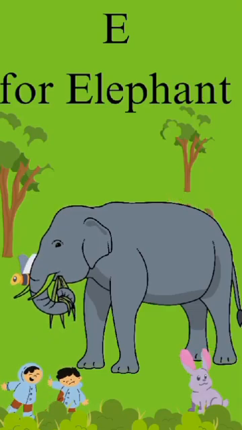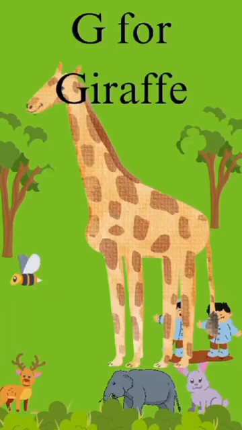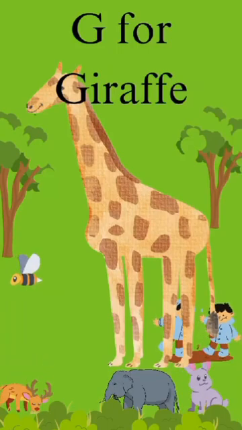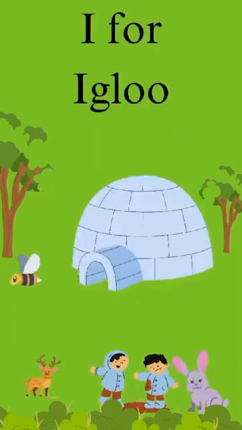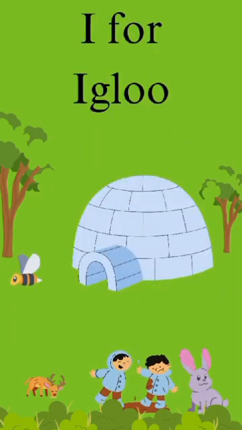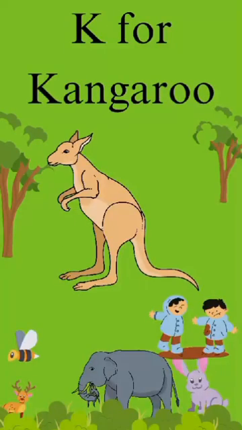E for elephant. F for frog. G for giraffe. H for hen. I for igloo. J for jungle.